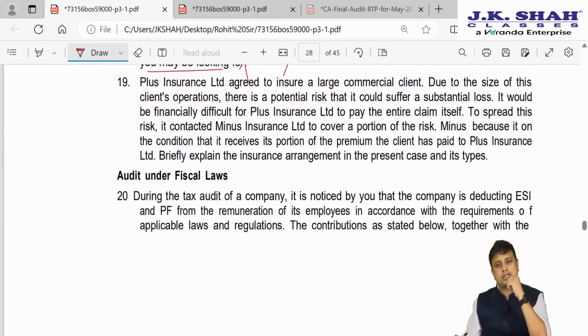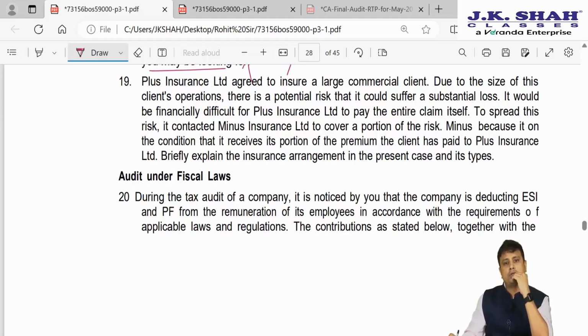Next, Plus Insurance Limited agreed to insure a large commercial client. Due to the size of its client's operation, there is a potential risk that it could suffer substantial loss. It would be financially difficult for Plus Limited to pay the entire claim itself. To spread this risk, it contacted Minus Insurance to cover a portion of the risk. So basically what they are doing is reinsurance. Minus agrees on the condition that it receives a portion of the premium the client paid to Plus Insurance. Briefly explain the insurance arrangement and its types. So it is nothing but reinsurance.